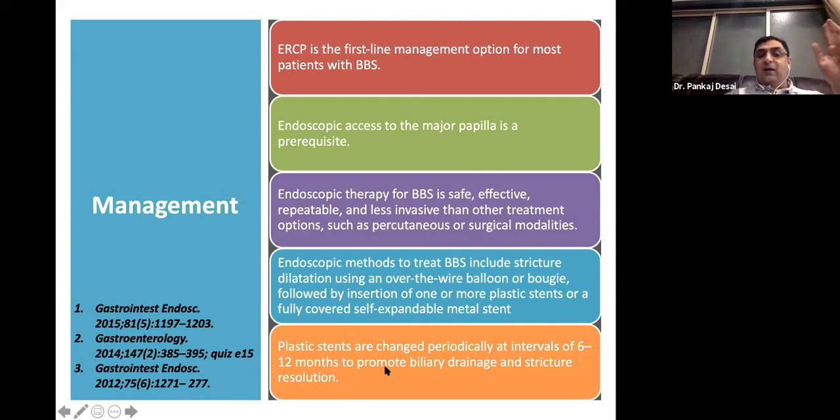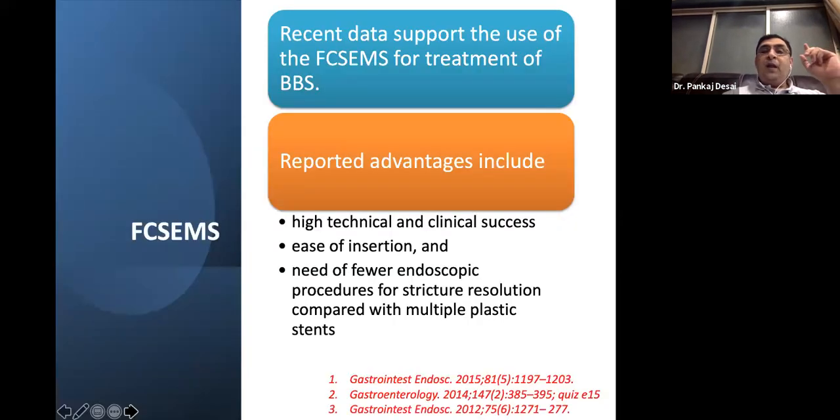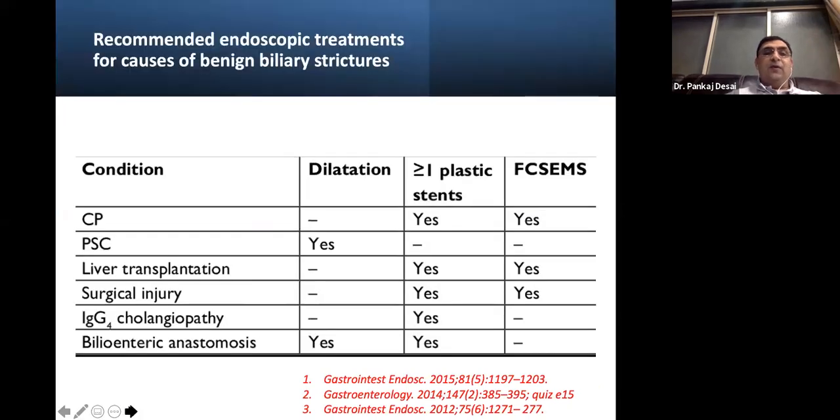Plastic stents are periodically changed at an interval of 6 to 12 months to promote biliary drainage and output. There is recent data to support the use of fully covered SEMS for the treatment of the strictures. Reported advantages of the fully covered SEMS include high clinical and technical success, ease of insertion, and need of fewer endoscopic procedures for stricture resolution. This is a diagram. This is a chart which will show you the three modalities which are most commonly used and which pathology. And this is very clear.